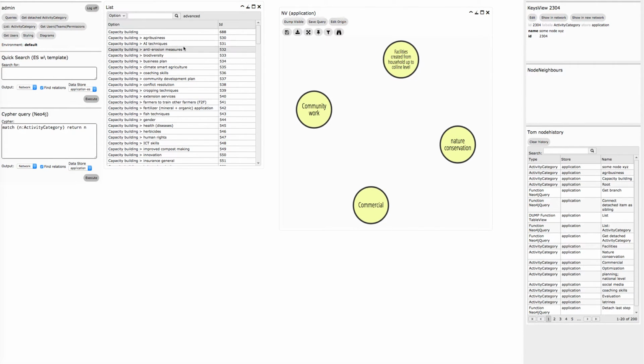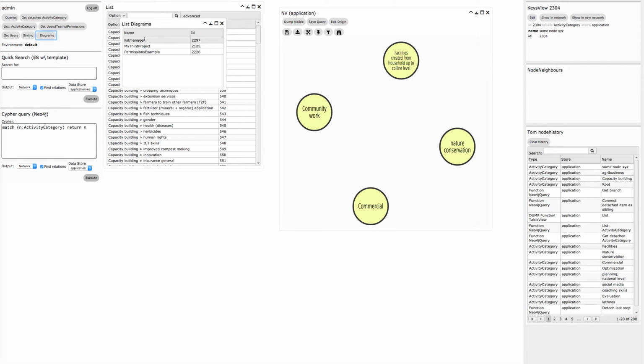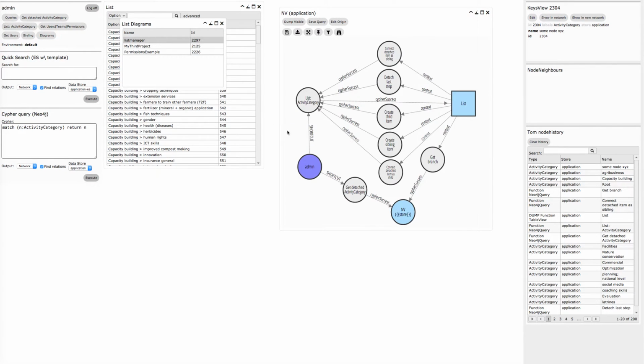Well, as I said, an application like this can easily be configured by just writing some Cypher and taking full advantage of the possibilities that InterActor offers, and mainly the possibilities to create triggers between functions that represent table views or network views or panel views or chart views. There is a number of views that is available.